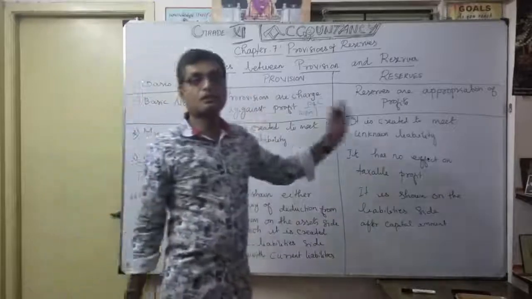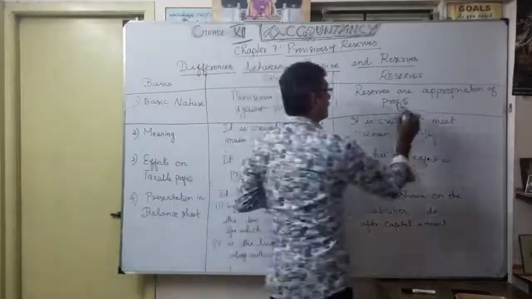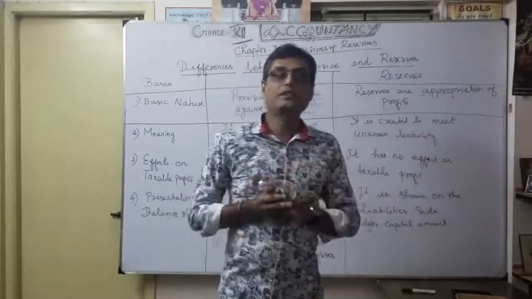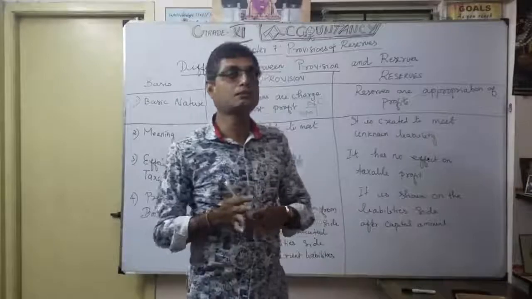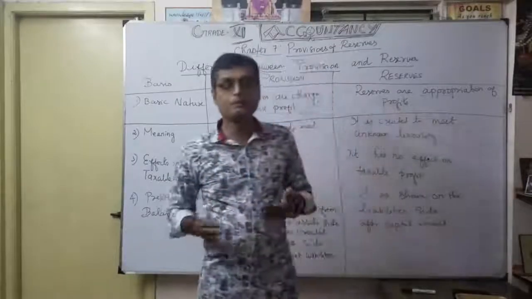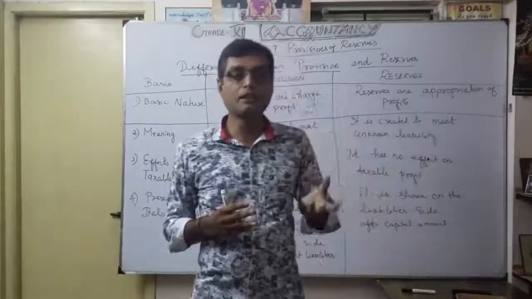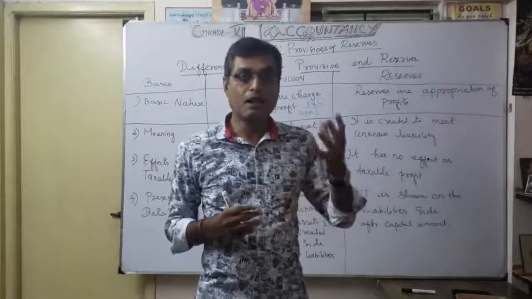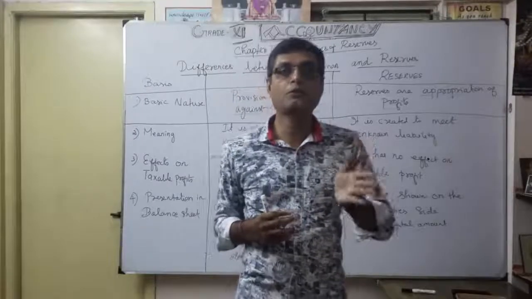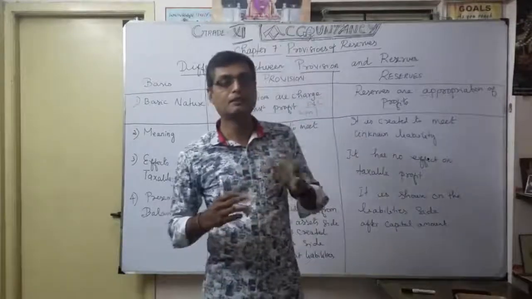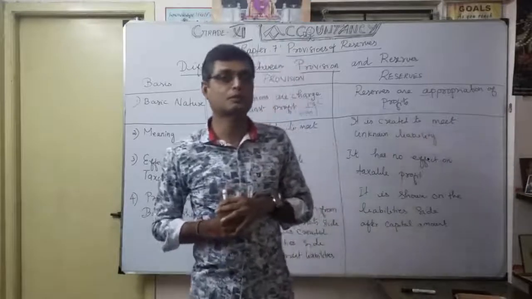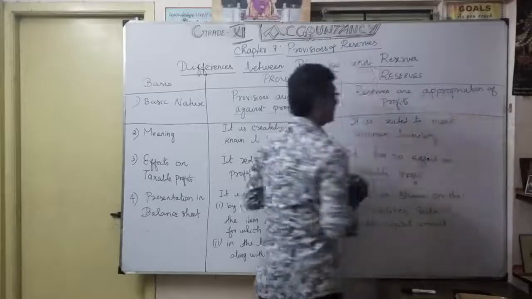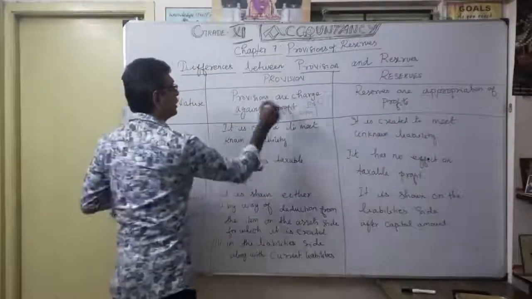But in the case of reserves, we know very well, it is appropriation of profit. We need not necessarily show reserves in the profit and loss account. After preparation of the profit and loss account, any surplus profit available, how we are going to allocate for reserves, like general reserve, capital reserve, specific reserve. Reserves are appropriation of profit, provisions are charge against profit.